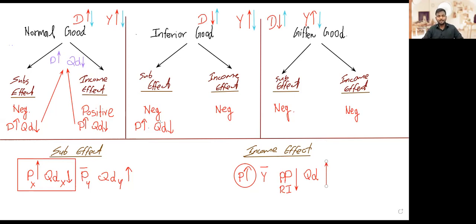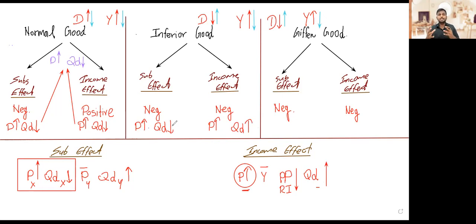Income effect. For an inferior good, the income effect is negative, and that is leading to what? If you see the overall situation here, for the price increase, quantity demanded is going up now. So substitution effect is resulting in quantity demanded coming down. On the other hand, income effect is resulting in quantity demanded going up.